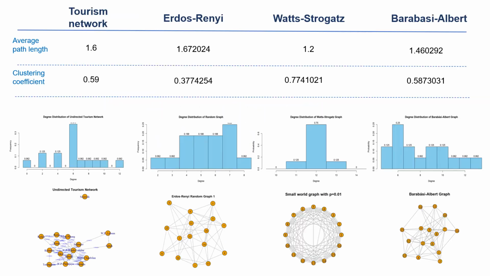Comparison with different models. The Erdos-Renyi random graph has a probability, and the small world is a graph of short average path length but high clustering coefficient. While the Barabasi-Albert scale-free network indicates the scale-free nature of the degree distribution. As we can see, the average path length and clustering coefficient of the tourism network do not much resemble any of these models, but the degree distribution is close to the degree distribution of the small world.